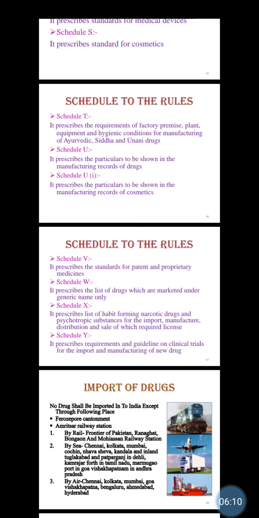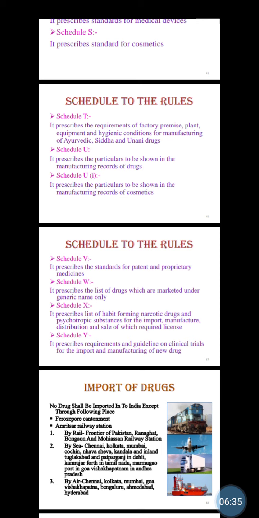Schedule U shows the manufacturing records of drugs, and Schedule U1 shows the manufacturing records of cosmetics. Then Schedule V prescribes the standards for patent and proprietary medicine.